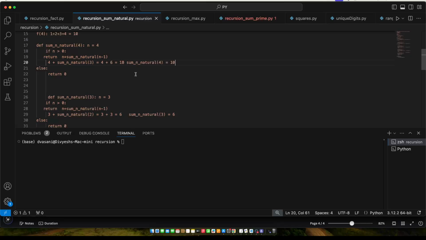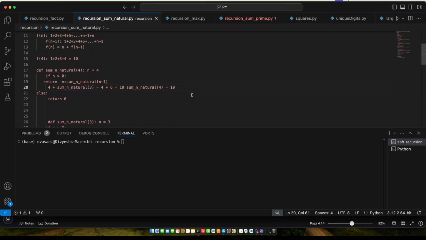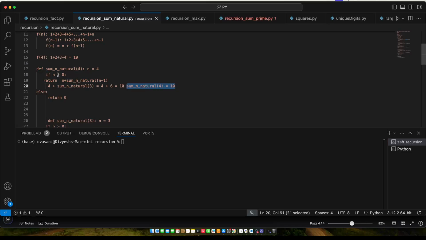Wow, it was a long battle, a long chain of thoughts. If you had really followed with me, you must have got the idea, because this is the final output of this function: we had taken n as 4 and we got the output as 10. So this is how all the functions got executed in those chains.